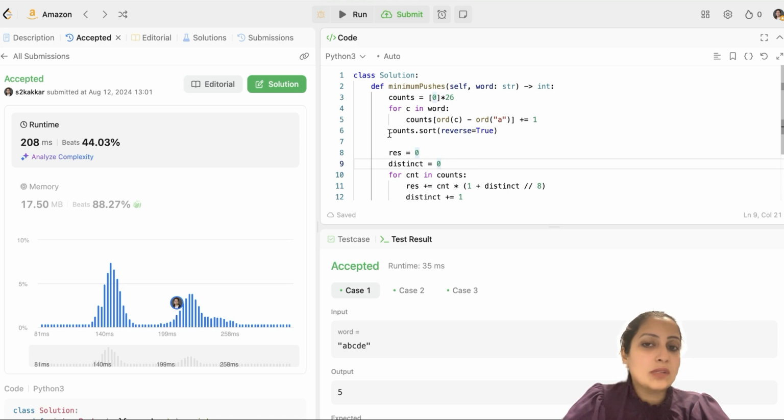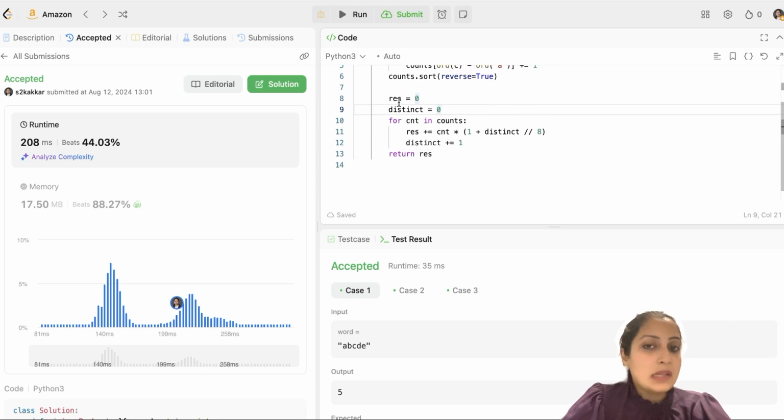Now I'll sort the counts array in descending order. That's what I have done here. Then I'll initialize my result value and distinct alphabets value. So every count in counts corresponds to one distinct alphabet ranging between small a to small z. And that's what I'm doing. For every count in counts, I'm incrementing my distinct. And I'm using that distinct and doing an integer division by 8 to get how many key presses I need. So if my distinct alphabets count is less than 8, I can assign them to distinct keys and I have to do only one press. So that's why I'm doing a division by 8 and adding 1 there.